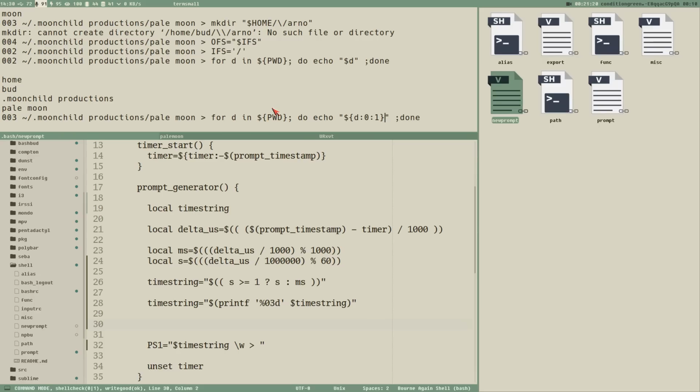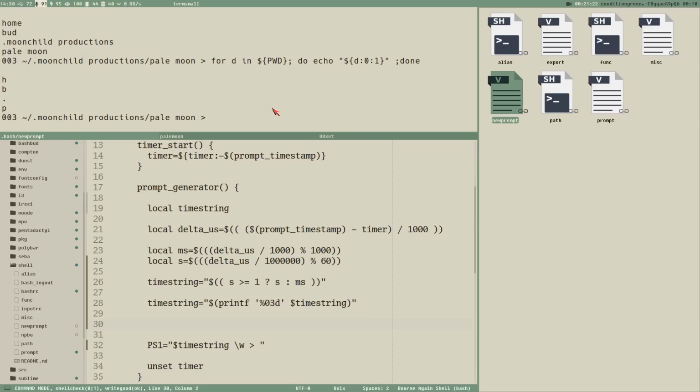So this will look like this. Now we only get the first character. And if we would change this to 0:3, we will get a 3 character long string, if it's possible. And it is. We get this. And if we change this to start at 1, it will start at the second character of each element.